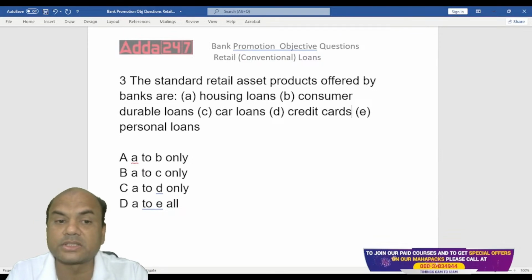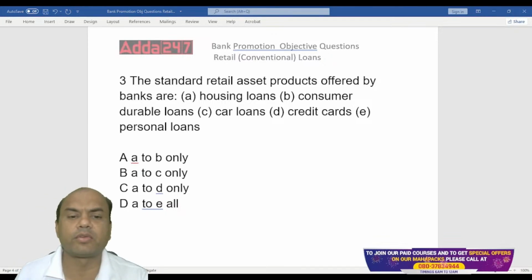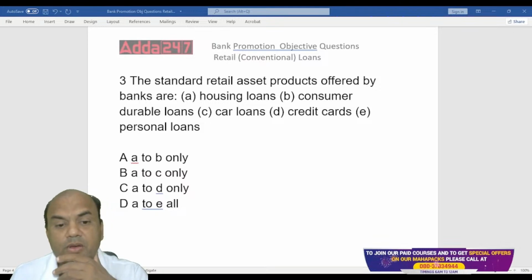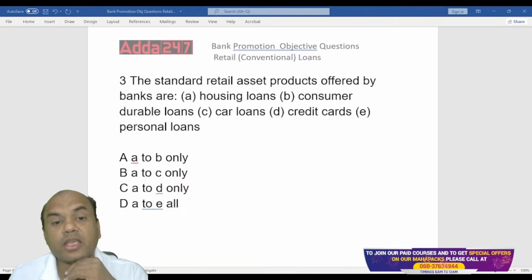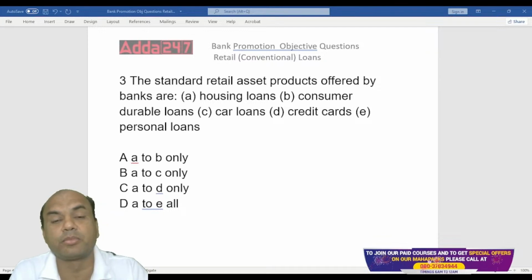Is it housing loan? Is it consumer loan? What is consumer durable loan? Tell me everyone. What is consumer durable loan? Yes, consumer durable loan. It is giving the loan. This is the most important loan coming up. Means it's the most happening thing now in banking.